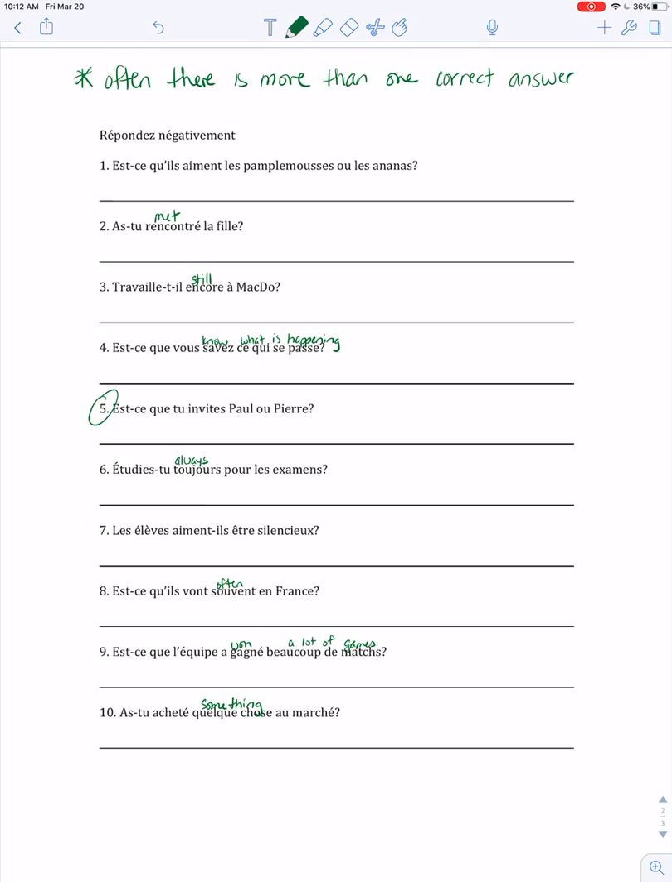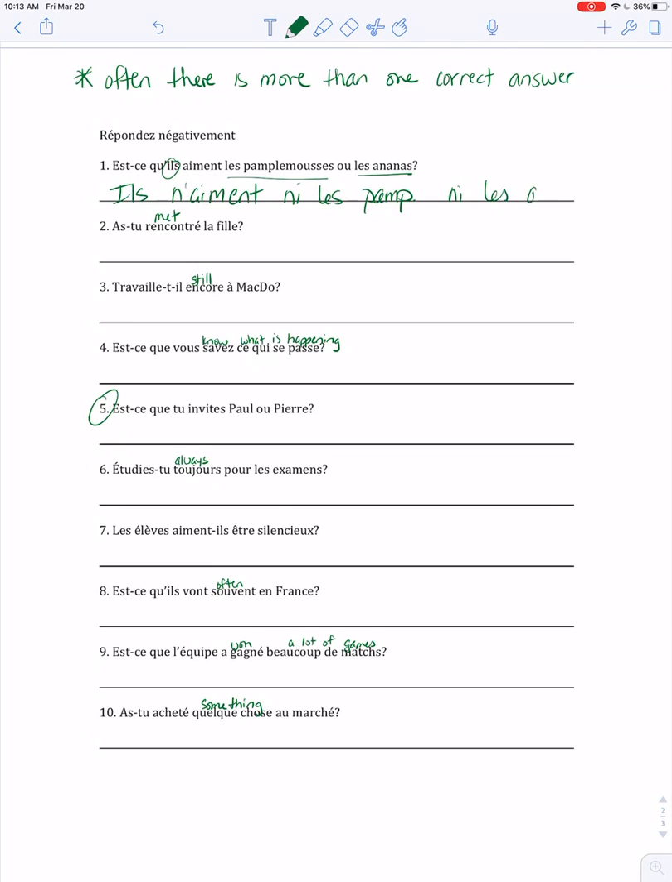So if you've got the first question, est-ce qu'ils aiment les pamplemousses ou les ananas? So you've got an either or question. Do they like grapefruit or pineapple? Most likely you're going to want to answer with ne ni ni in this case. And because it's a they question, we'll keep our subject the same in the answer. So we would say il n'aime ni les pamplemousses. Just going to abbreviate for space here.